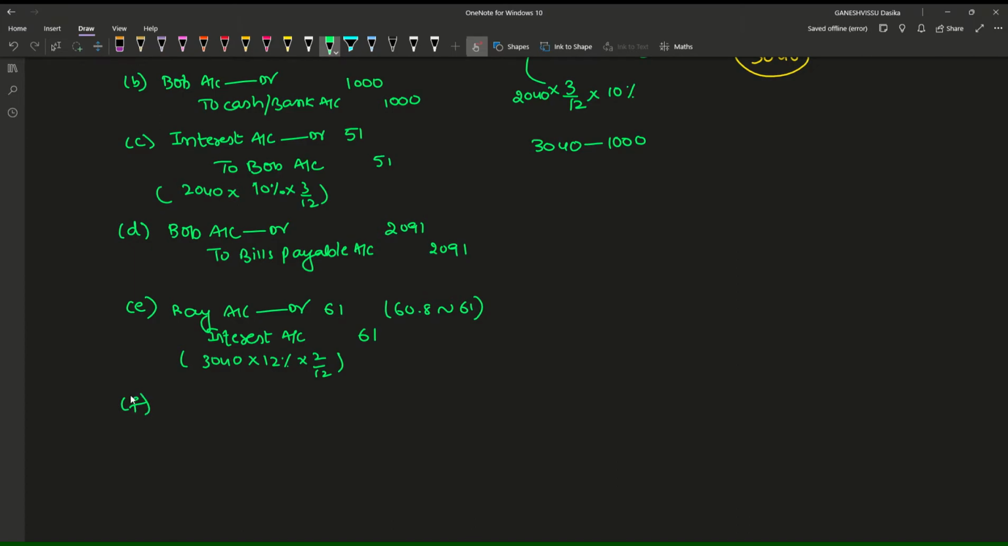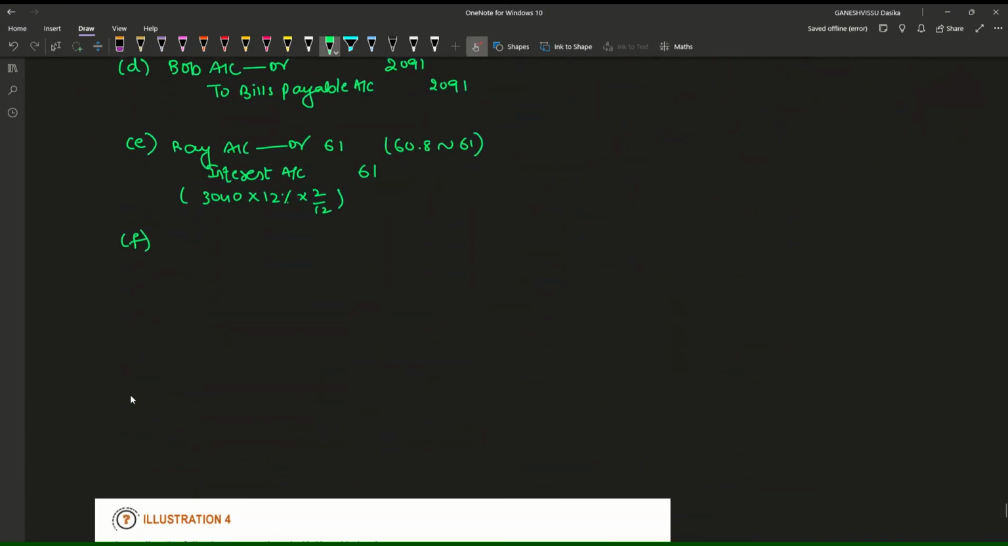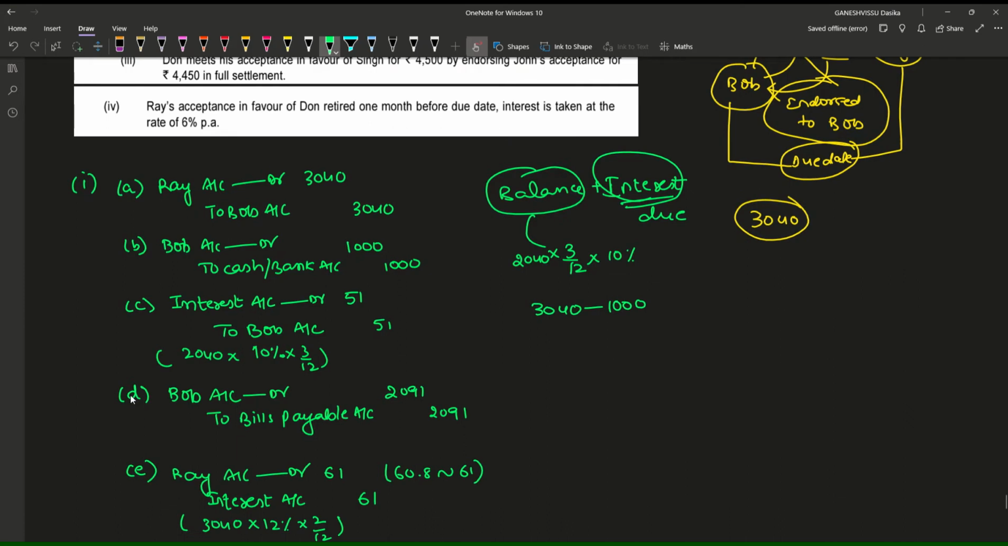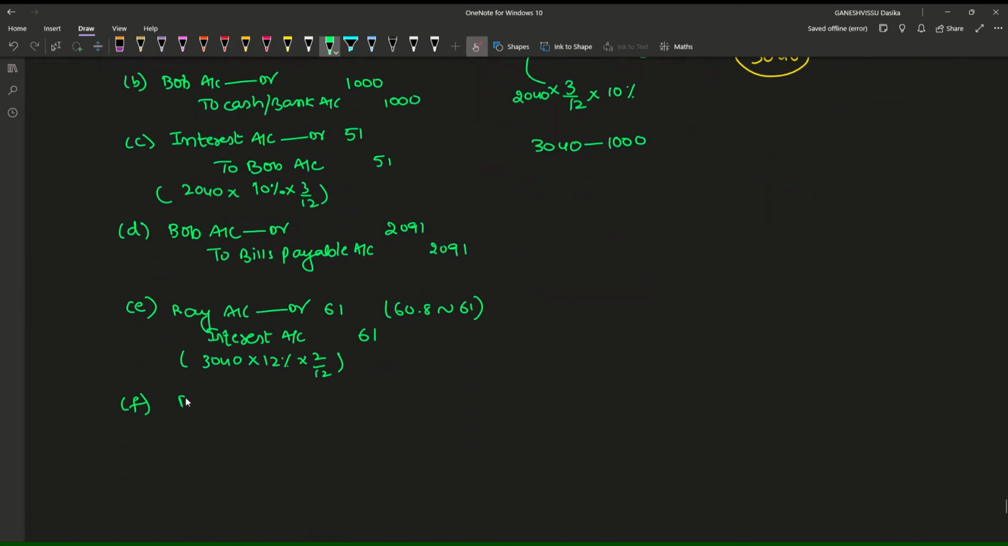Now the last entry which he would be recording is he is drawing another bill of exchange, for which he writes the entry bills receivable account debtor to Ray account for 3040 plus 61. 3101 is the amount on which we are going to write the entry.